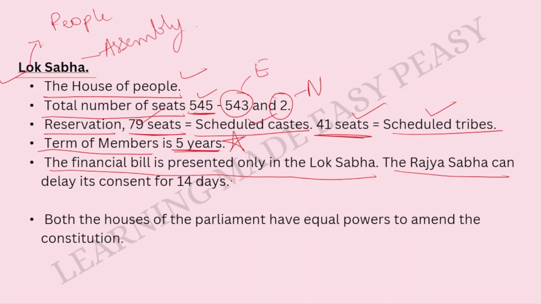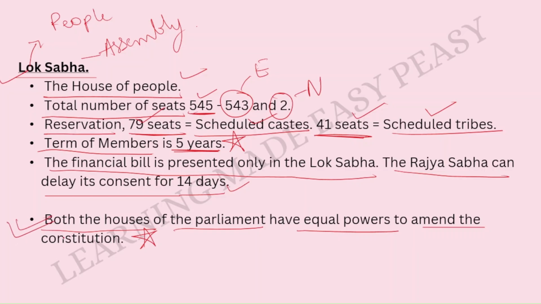The financial bill is presented only in the Lok Sabha. The Rajya Sabha can delay its consent to this financial bill for 14 days, but not more than that. Then, both the houses of the parliament have equal powers to amend the constitution. This is really important. This has been asked several times in previous competitive exams.